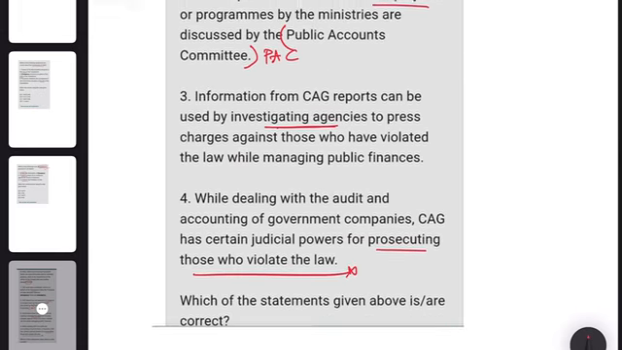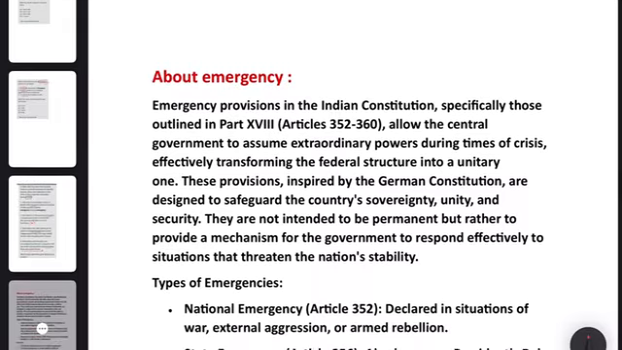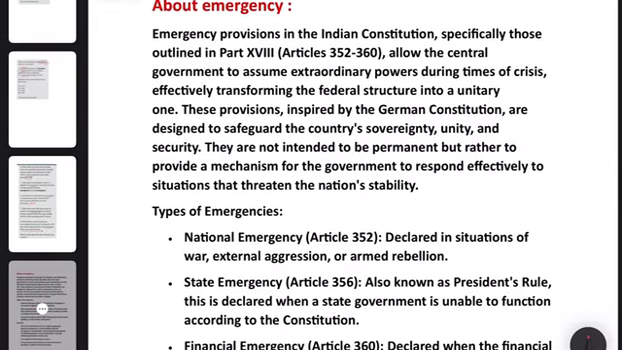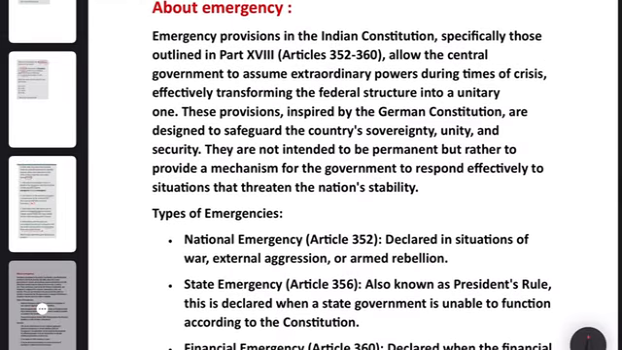Go through the question. And then coming to the topic emergency, once we finish this topic, you will find those PYQs also easy.